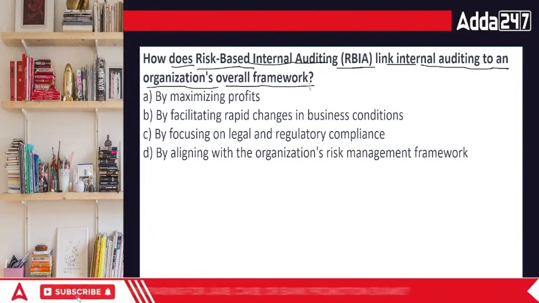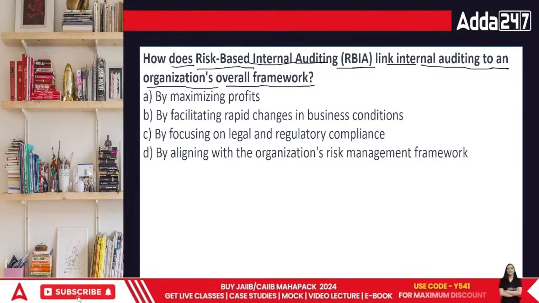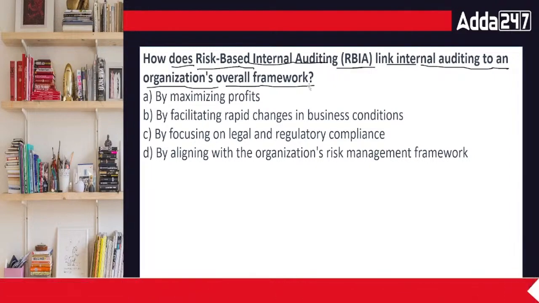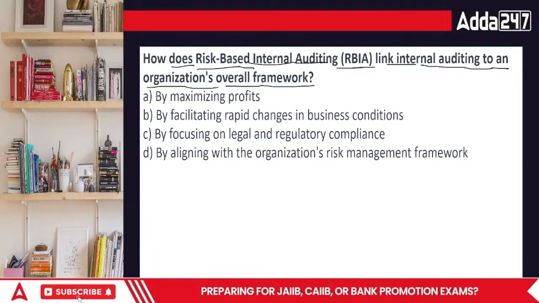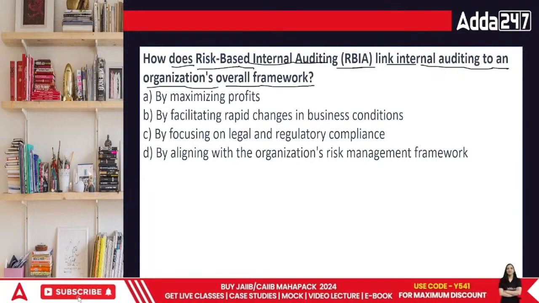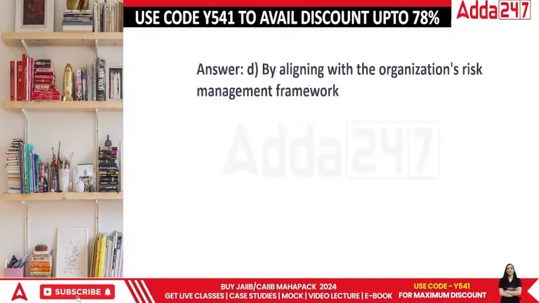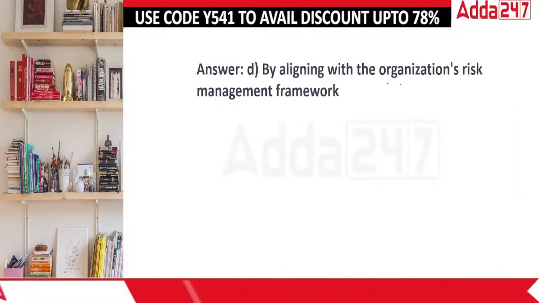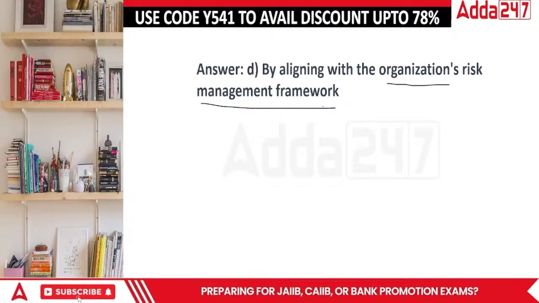Okay? Now, the particular point regarding this is, when we are talking about the RBI link with internal auditing, they are limited towards the area of aligning the organizational risk with the management framework. How does the management work?